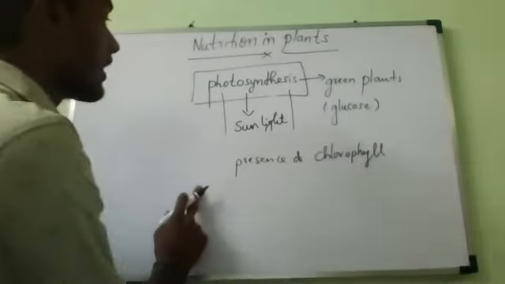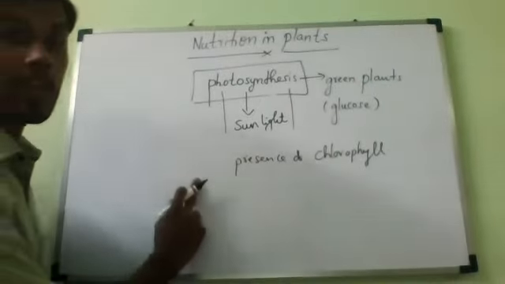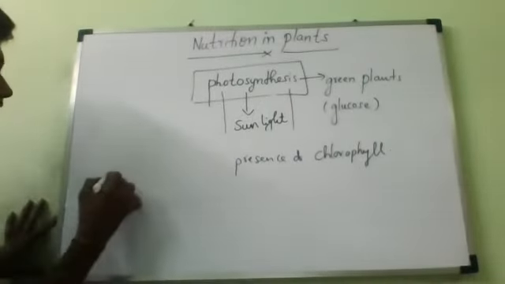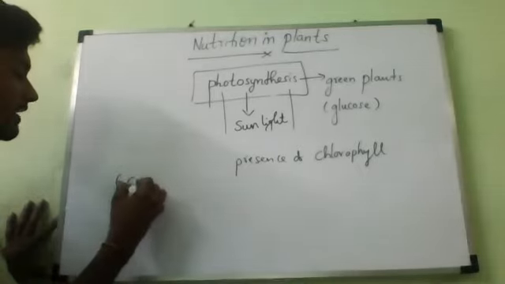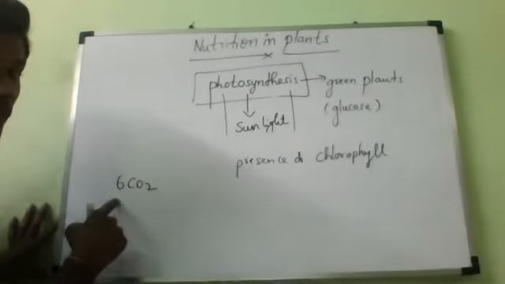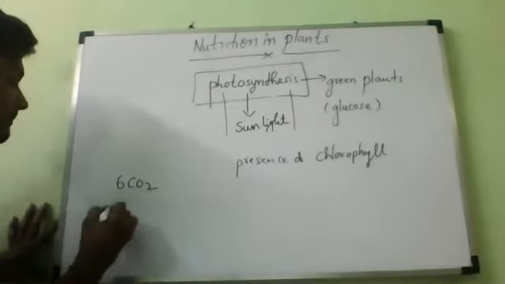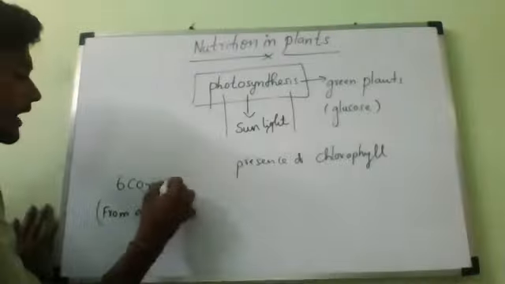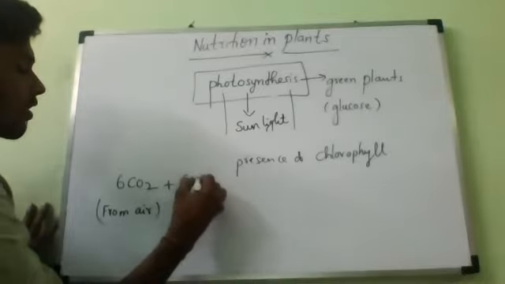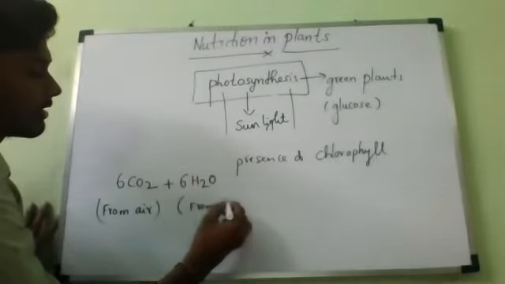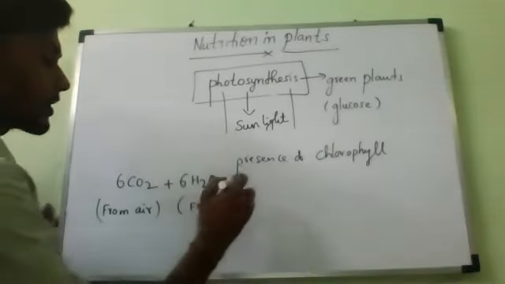So that is why we can represent the process of photosynthesis with an equation: 6 CO2. So CO2 is coming from where? Coming from air, plus 6 H2O. So H2O water is coming from where? From soil. Water from soil only. They will absorb it through roots.